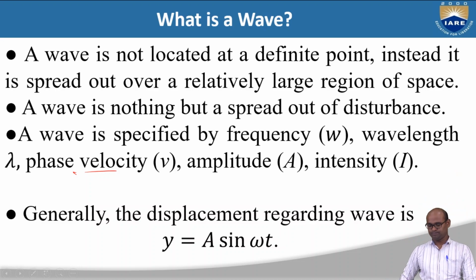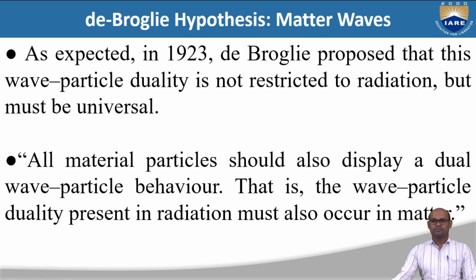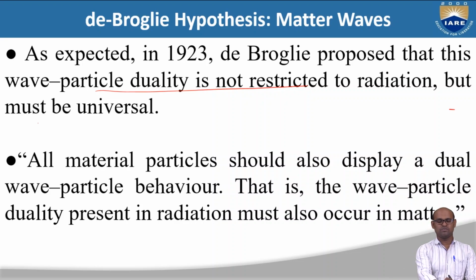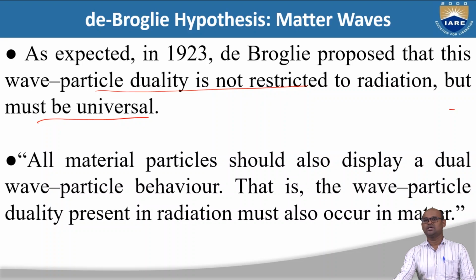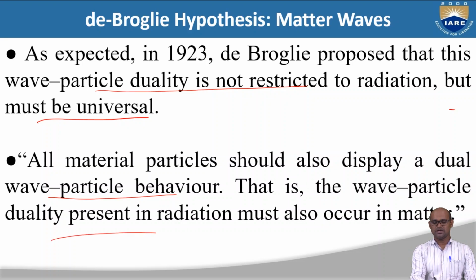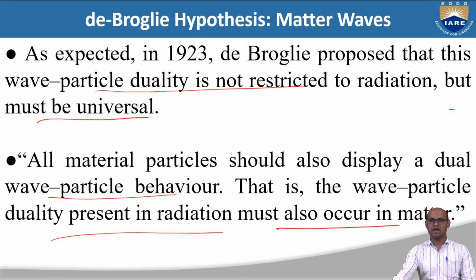We came across this. So de Broglie hypothesized, or proposed, in 1923 that wave particle duality is not restricted to radiation. Not only radiation has wave nature and particle nature, but it must be universal. This wave particle duality must be universal. And he said that all material particles should also display a dual wave particle behavior. That is, the wave particle duality present in radiation must also occur in matter.